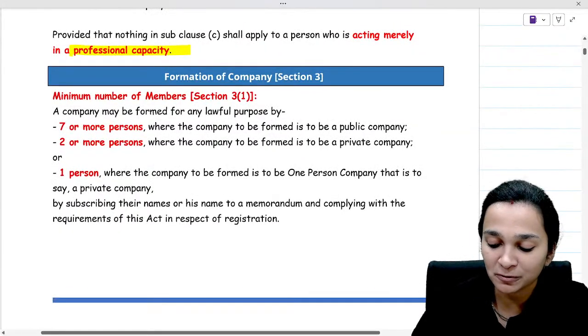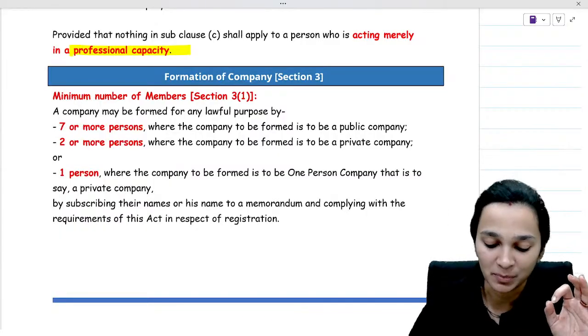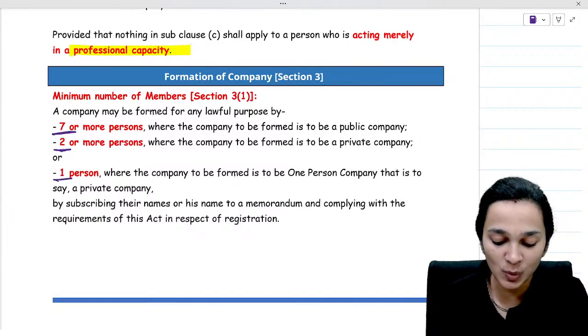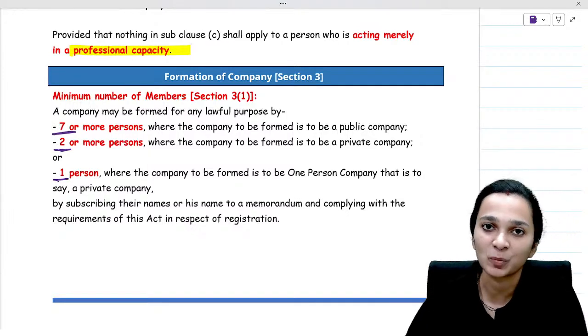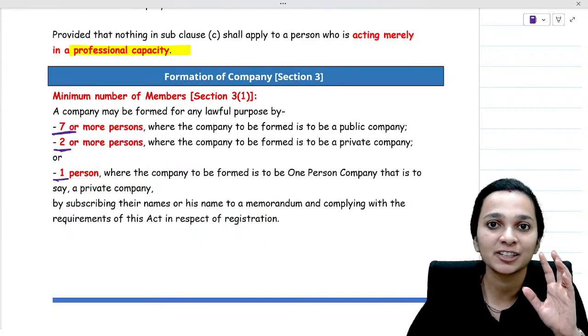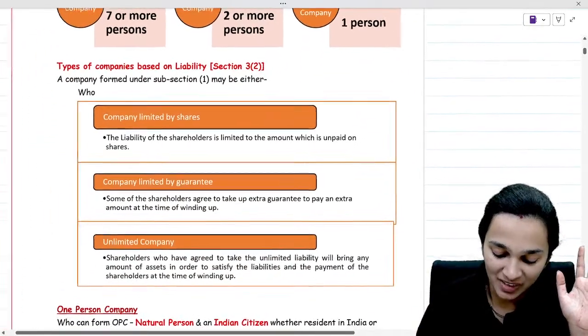Now, when we talk about formation of a company, what is the requirement? Minimum number of members. For public company, it is 7. For private, 2. And 1-person company, it is 1. And the minimum number of members criteria shall be satisfied in all the situations, in all the cases.